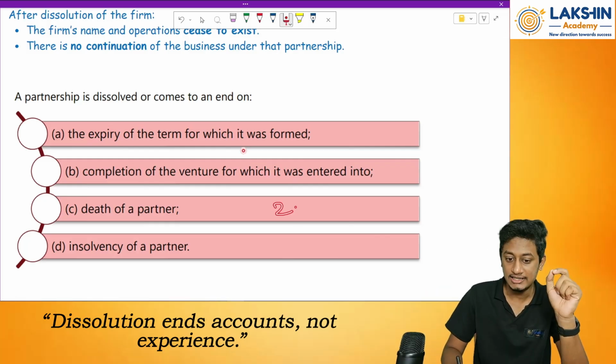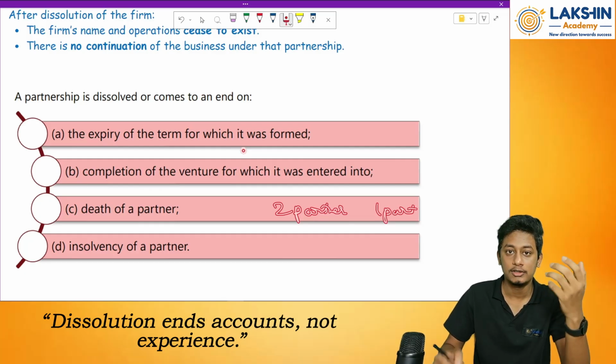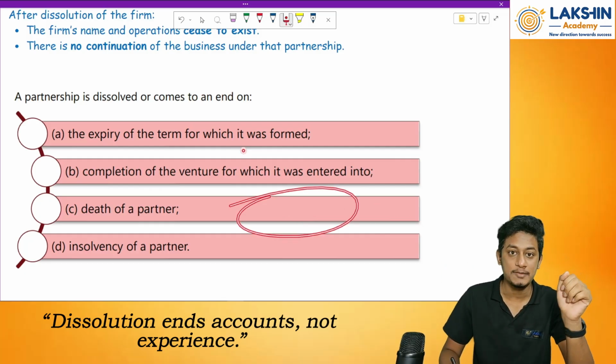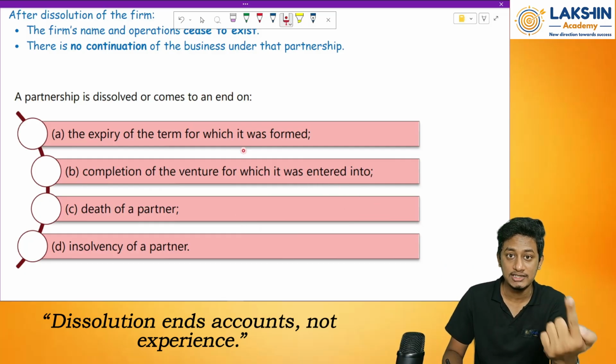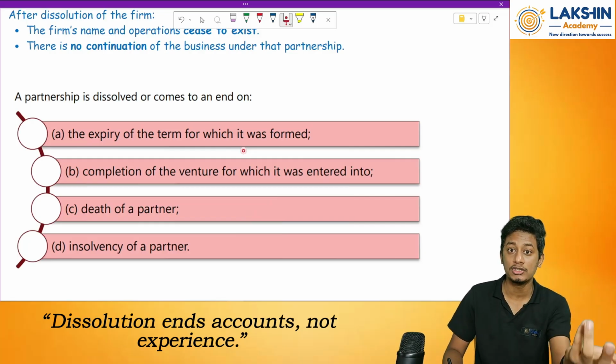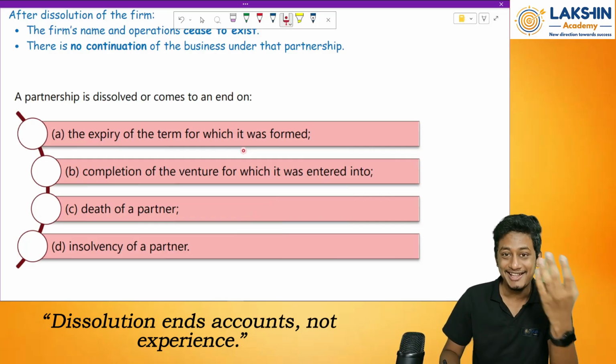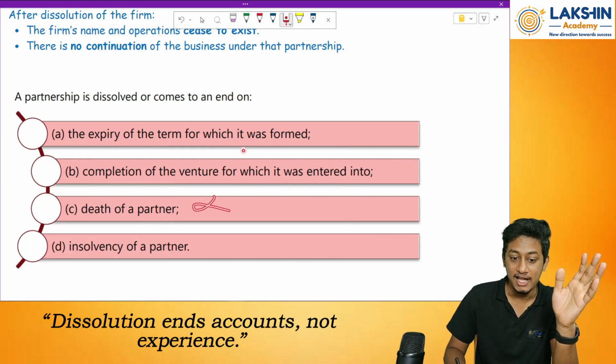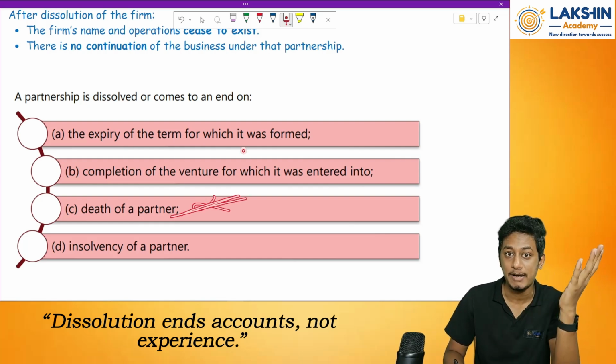Then let's say there are two partners. Out of that, one partner dies. What about the partnership? Only one person remains, and we know that once there is only one person in the partnership firm, will there be a partnership firm? No, sir. That will be a sole proprietorship, right? So there won't be any partnership. So because of death of a partner, the partnership might come to an end.